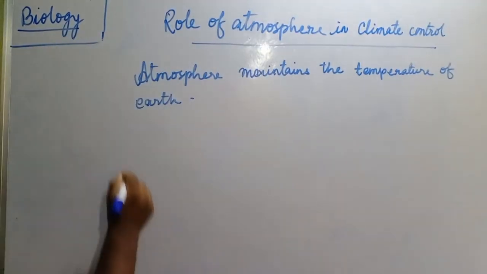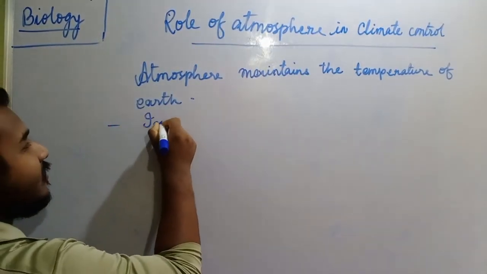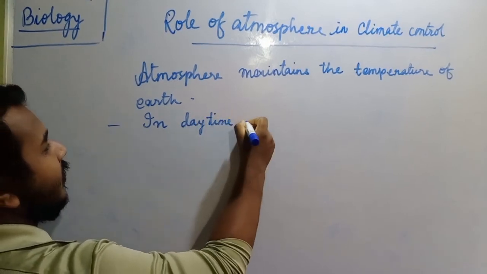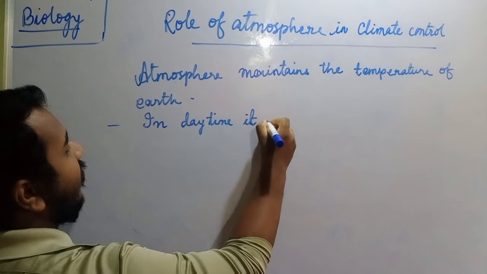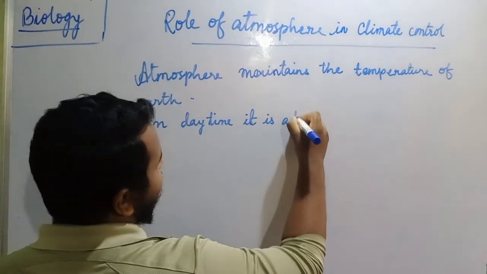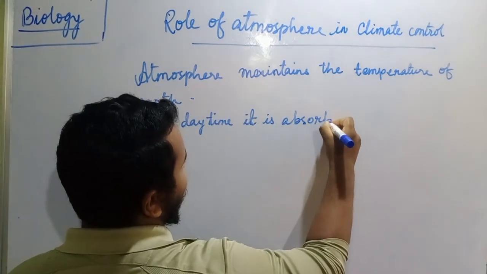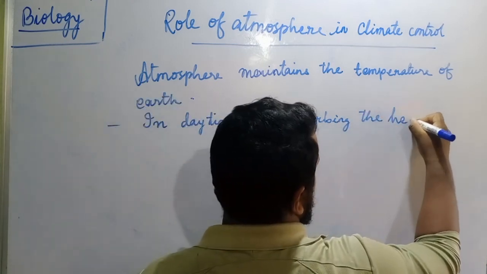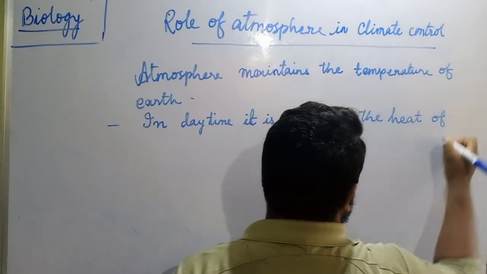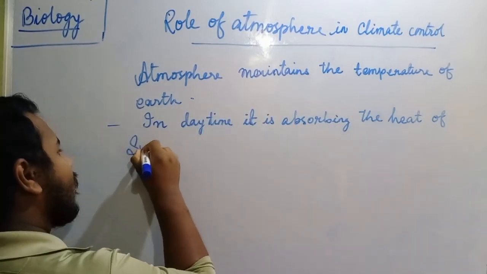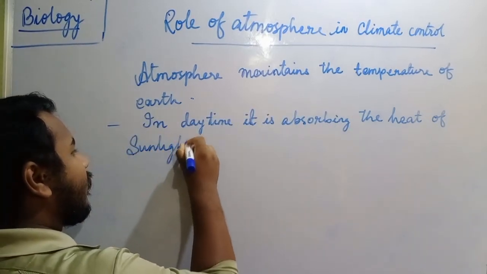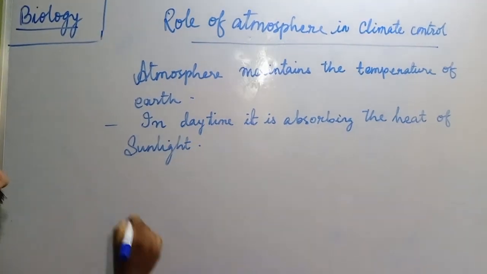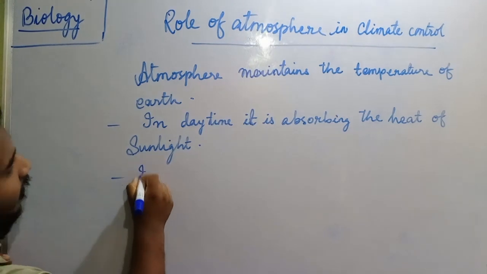How? Firstly, in daytime it is absorbing the heat of sunlight. Okay, that is why our earth is not directly getting hotter.